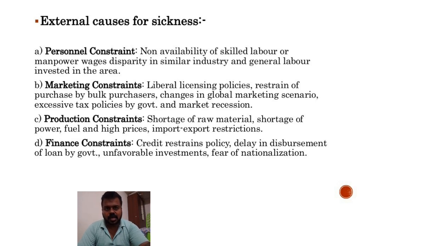Next one is marketing constraints. If the marketing of the industry is not good, it will also lead to sickness in the industry. Next one is production constraint. Production constraint is shortage in the raw materials, shortage in power and fuel, and high pricing of the products, which will cause sickness in the industry. Next one is financial constraints. Credit restraint policy and delay in loans by the government, such things will also lead to the sickness of the industry.